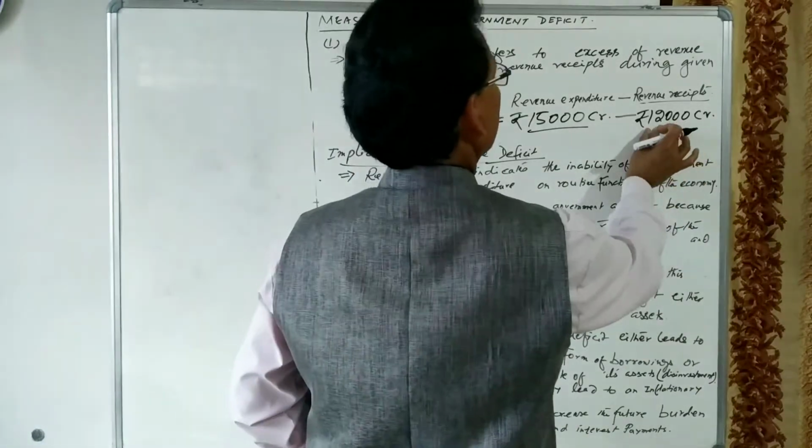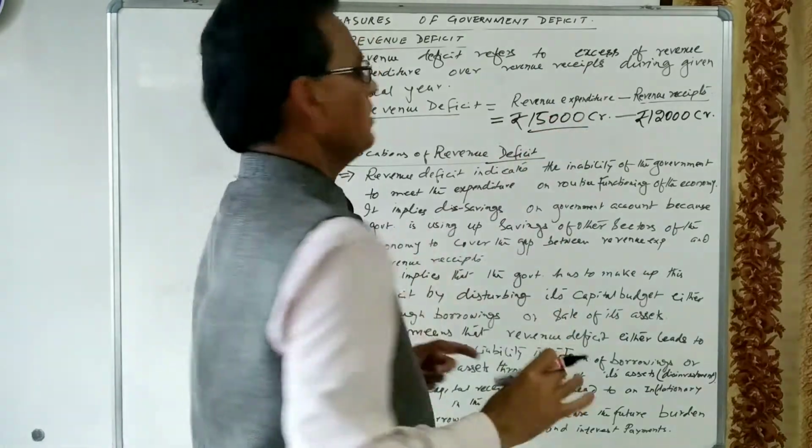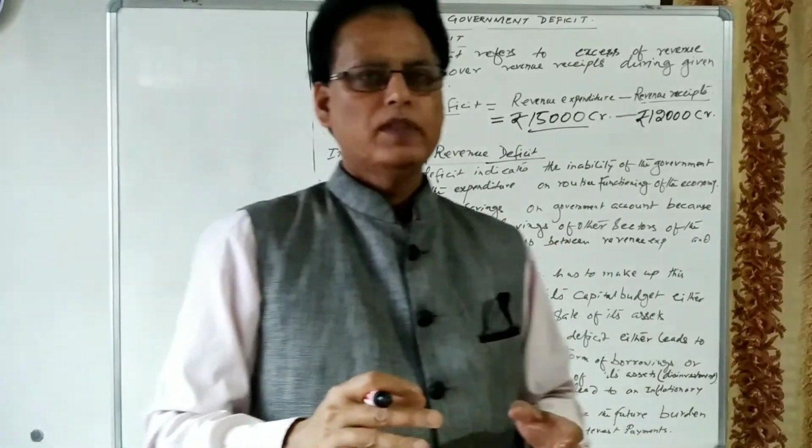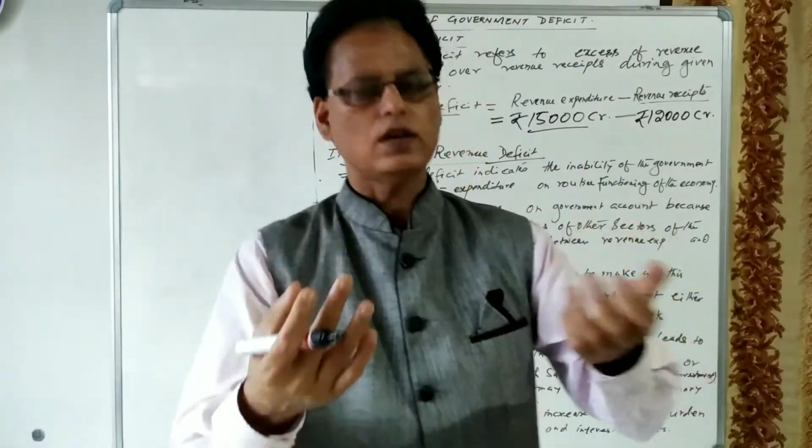So this is equal to 12,000 crores, and revenue expenditure is the routine, day-to-day expenditure of the government.